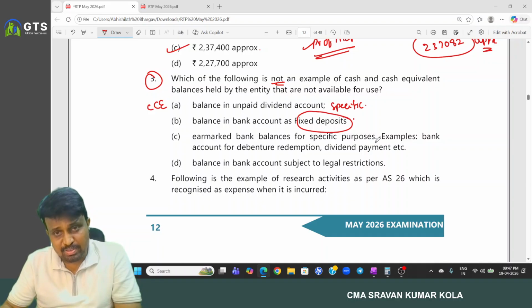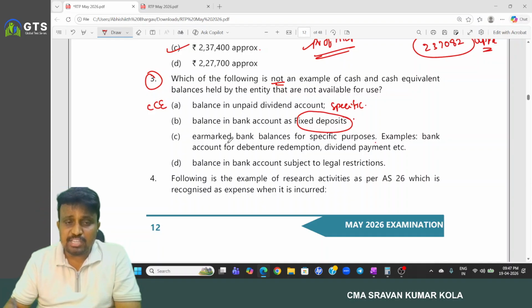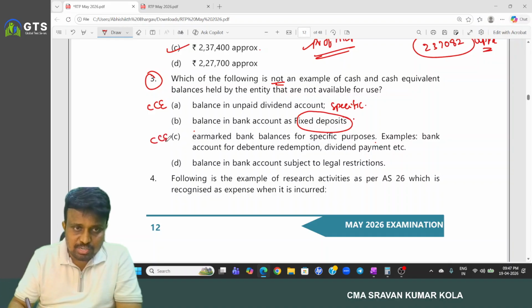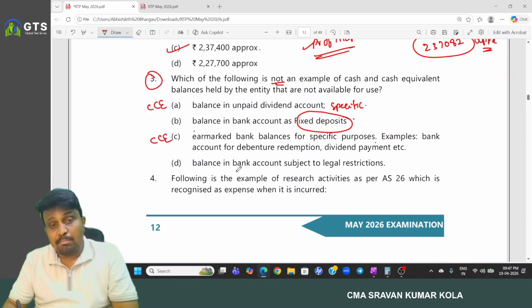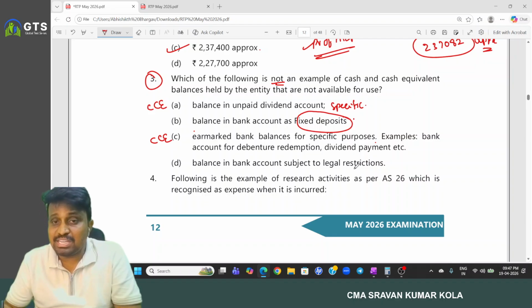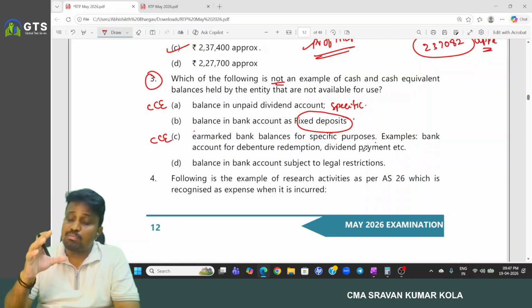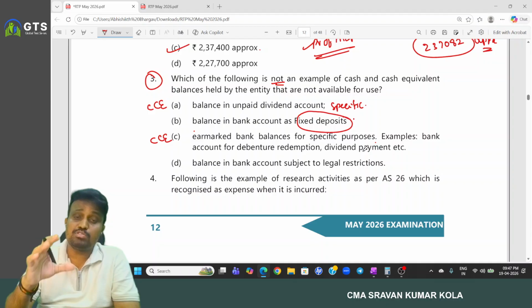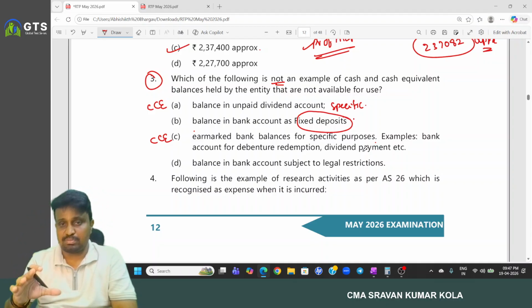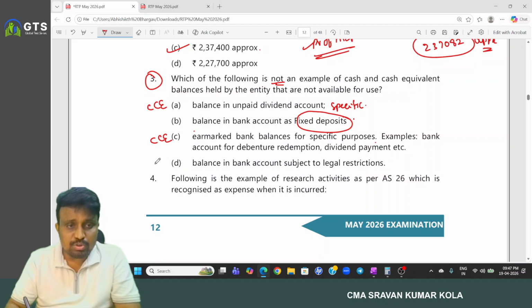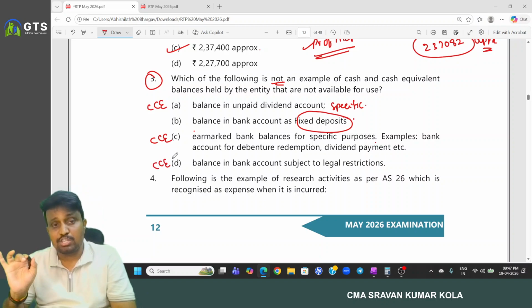Earmarked bank balance for specific purposes. So here it is also meant for a specific purpose, but for that purpose we can use it as and when we require. So it is also treated as cash and cash equivalent. Balance in bank account subjected to legal restrictions. Some legal restrictions are there. And if our money was blocked, but that amount is used for the corresponding purpose, so as and when we require, it is also treated as cash and cash equivalent.